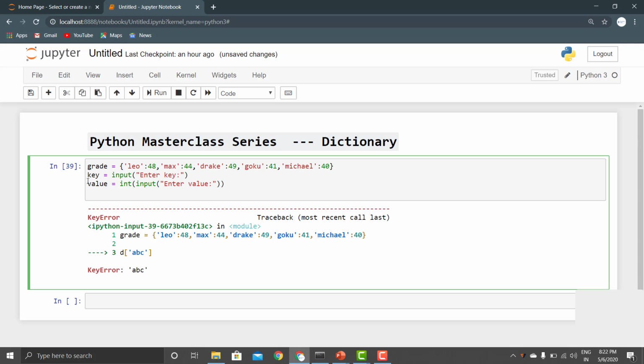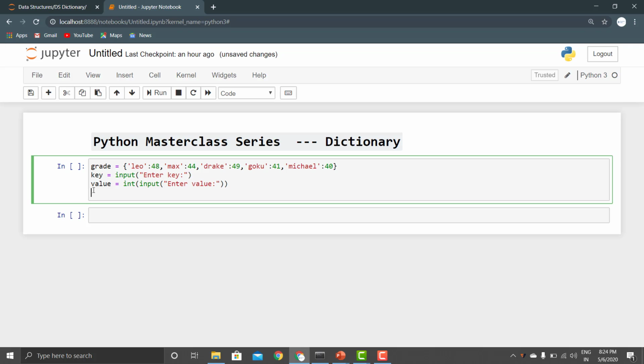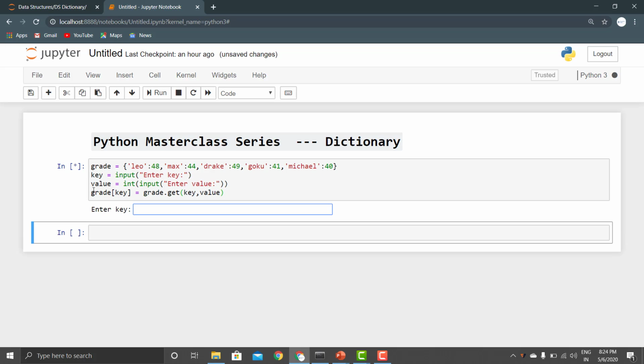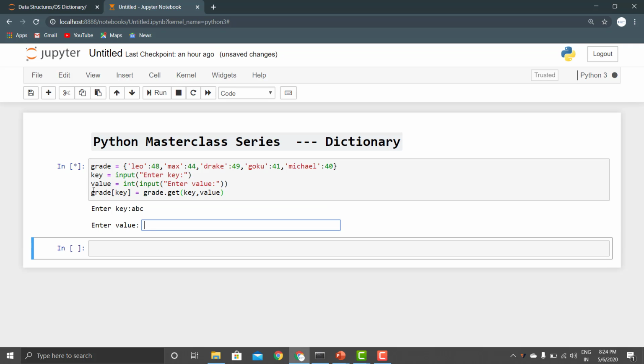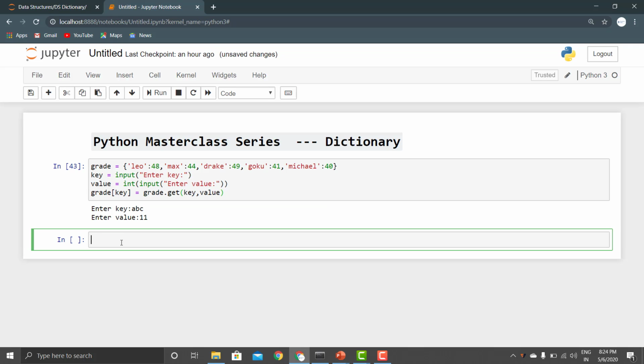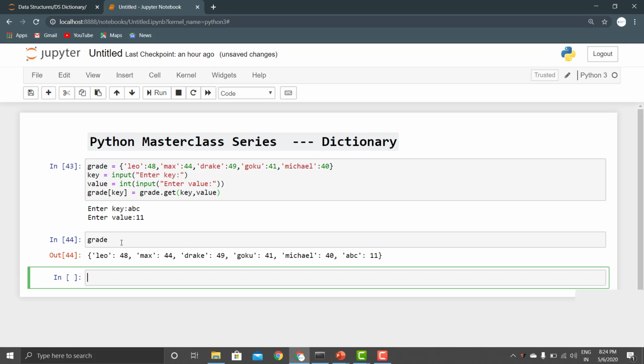So enter value, and then what we can use over here is grade[key] and grade.get(key, value), right? Okay, so let us just try to run this code. So let the name be anything, ABC, right, and the marks be 11. So let us just try to print the grade now. See, it is added at the last.